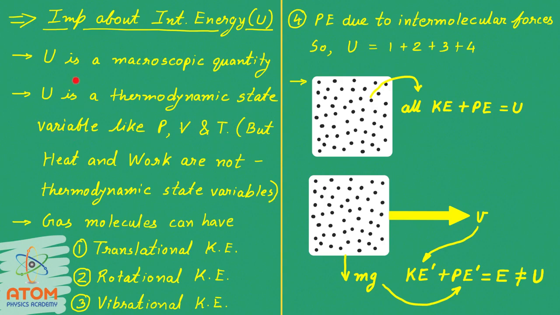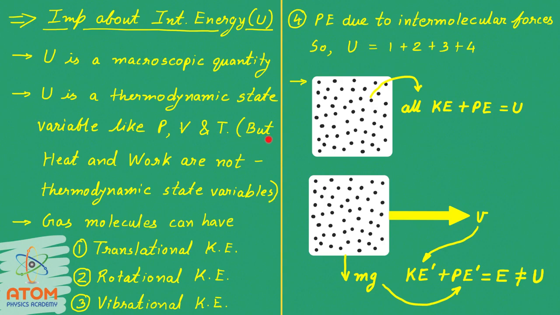The same way U is also a thermodynamic state variable. Means all of these four physical quantities are deciding the thermodynamic state of the system. See, I am not talking about the solid, liquid, gas state. I am talking about the whole thermodynamic state. It includes information about pressure, volume, temperature, internal energy and everything.